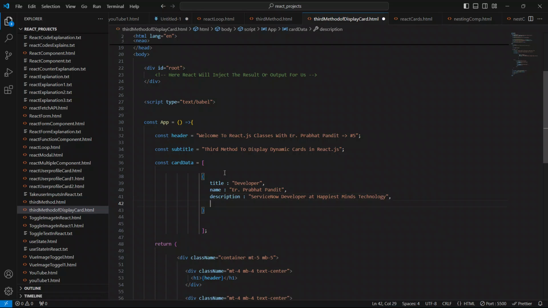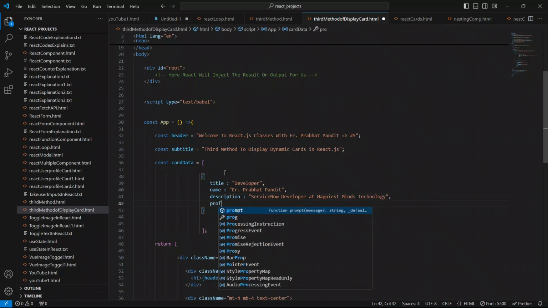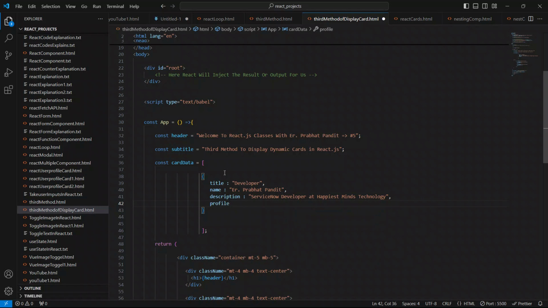Put comma, and I'll say profilePic. Here I'm going to define the image path. Let me show you the folder where I have saved some images for this project.